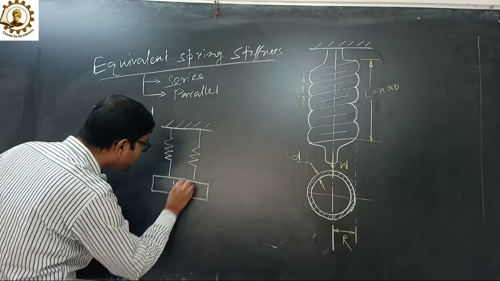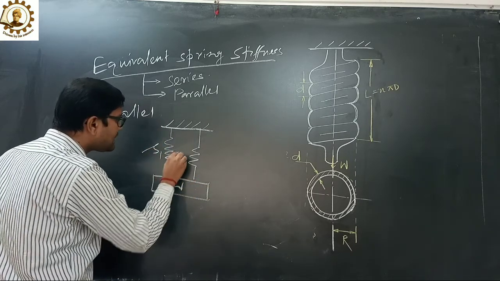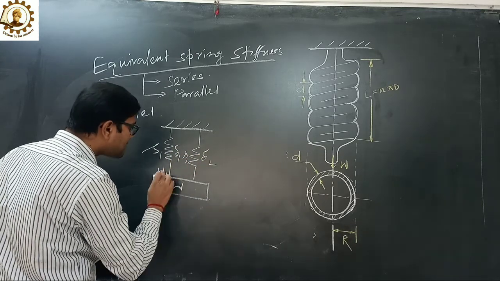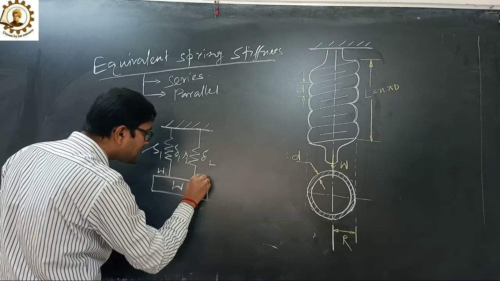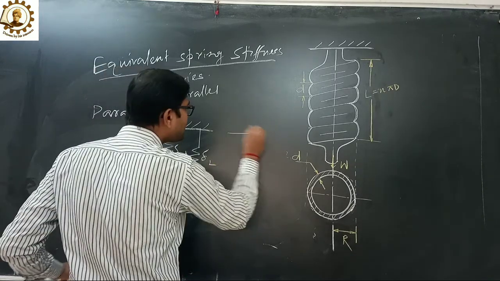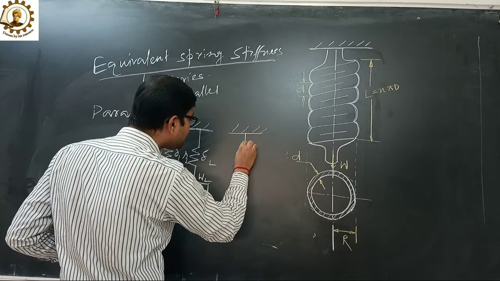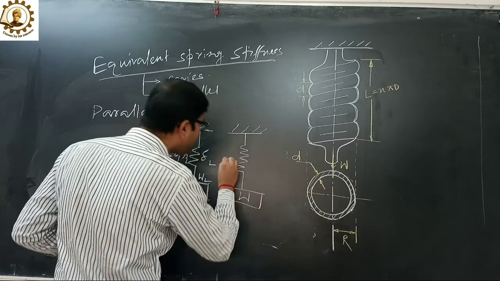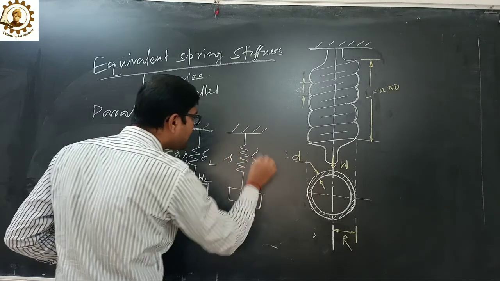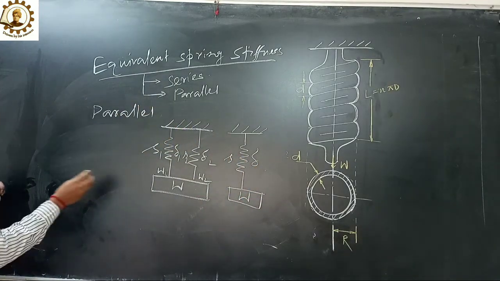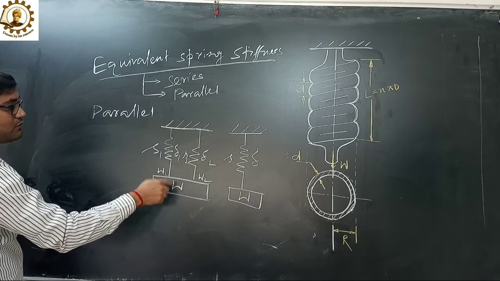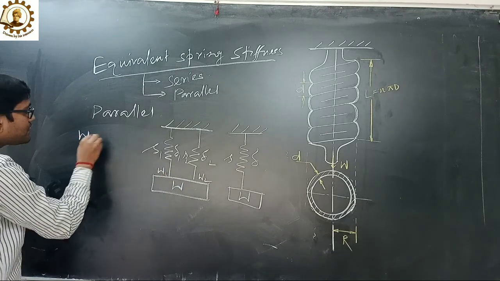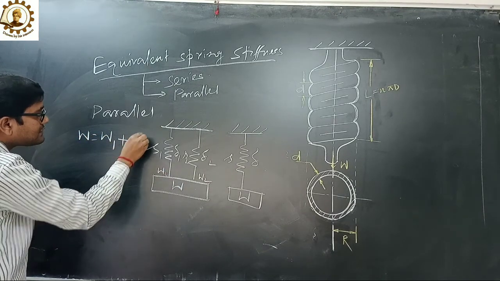This is the load W. This is the stiffness S1 with delta 1, S2 with delta 2, carrying loads W1 and W2. In respect of the single spring, that is the W, that is the S, that is the delta. Similarly, W is the total load of the two springs, so W equals to W1 plus W2.